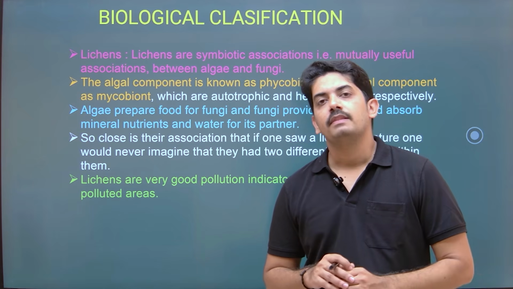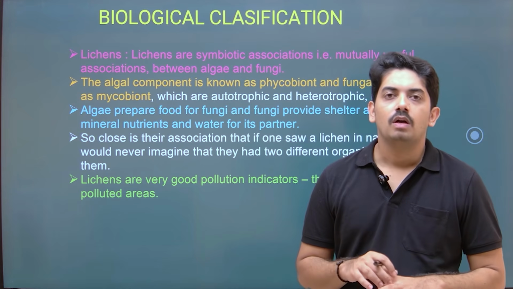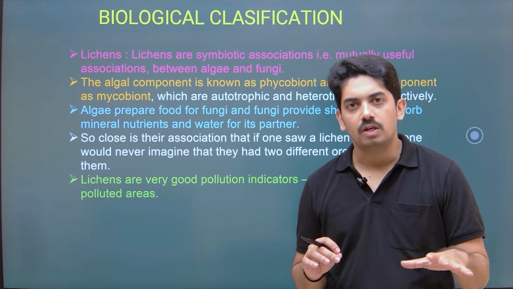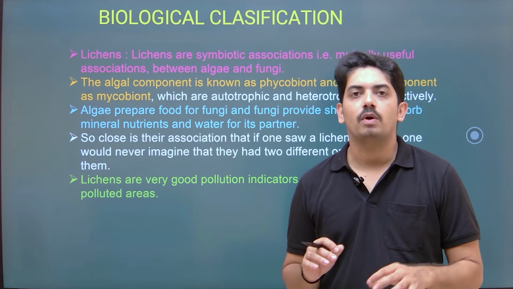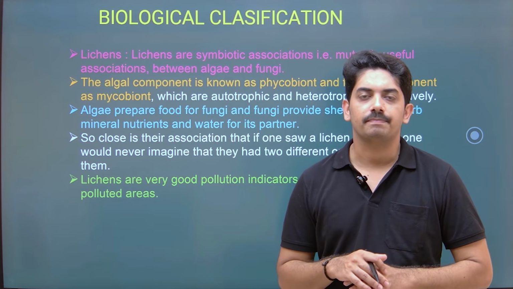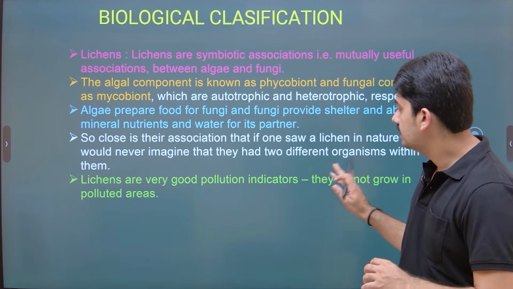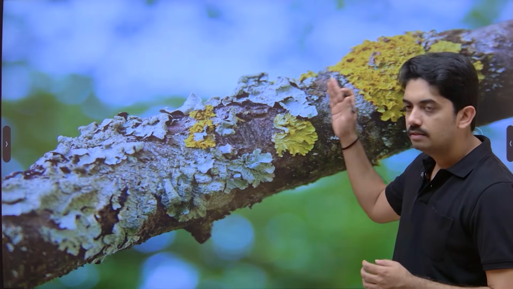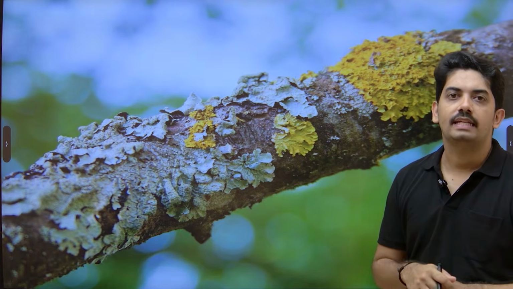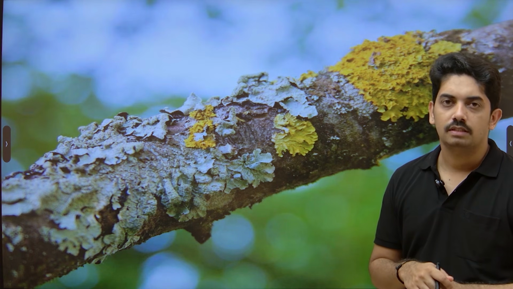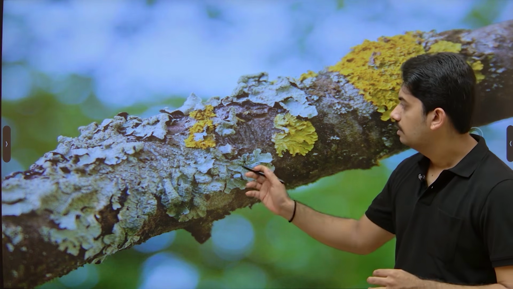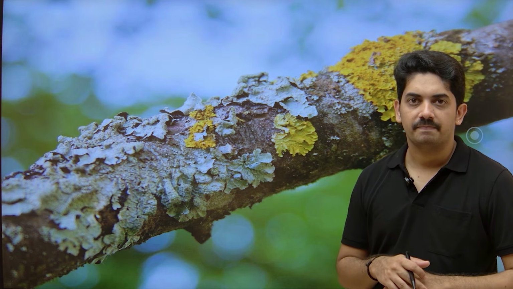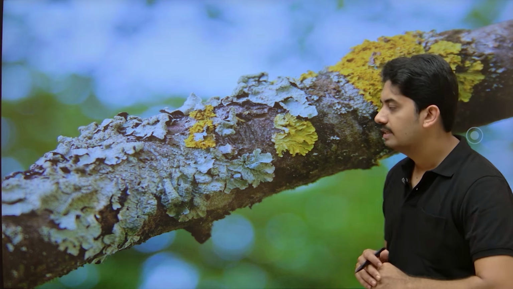And usually these lichens appear on the bare rocks, and they play a very important role in succession. So this is the picture of lichen growing on the branch of the tree. Yes, with this we completed the topic biological classification.